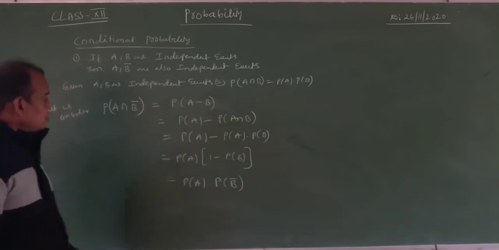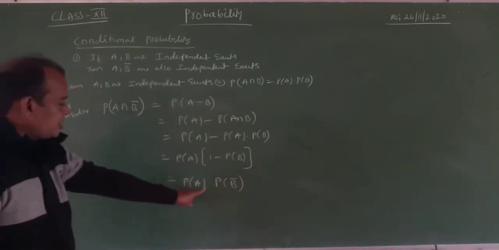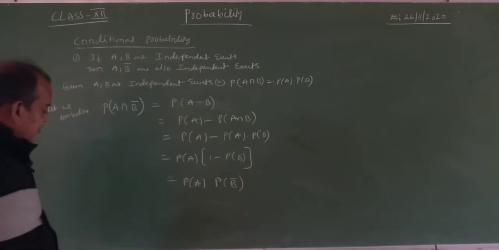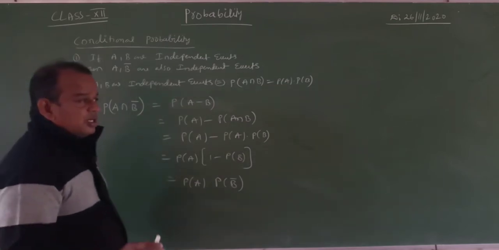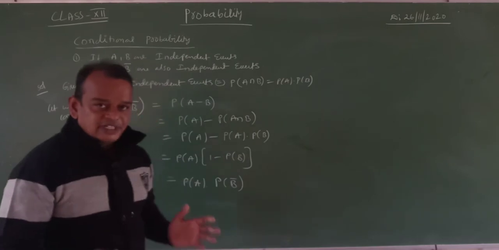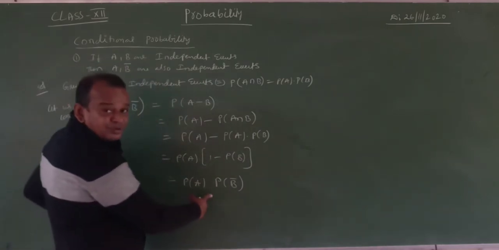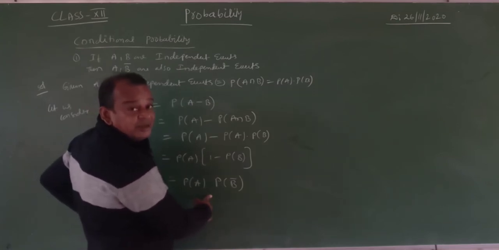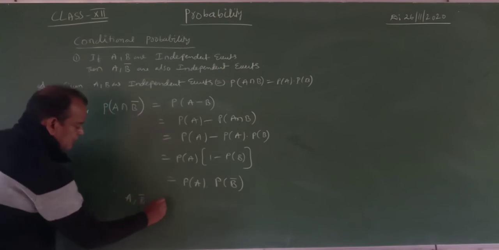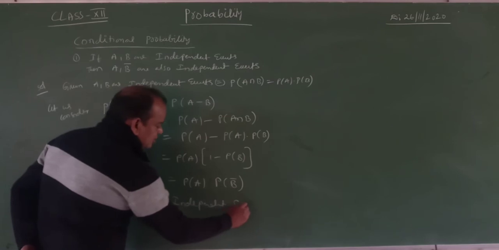Observe that, my dear students. Probability of A intersection B bar is equal to probability of A into probability of B bar. What is the meaning of this? A comma B bar are independent events. Whenever you have to show that events are independent, you will take the intersection and show that it converts into the product. Then the events are said to be independent events. Therefore, A comma B bar are independent events.